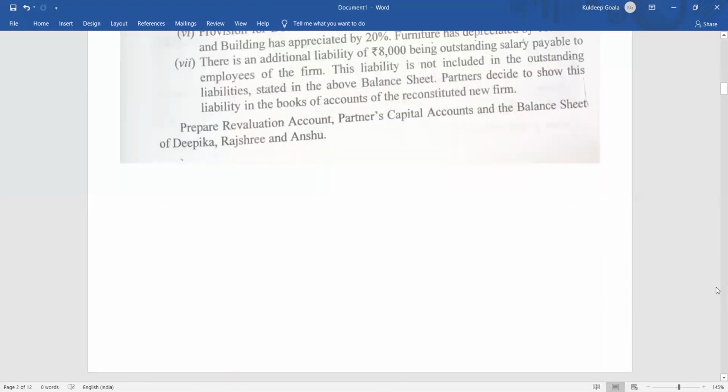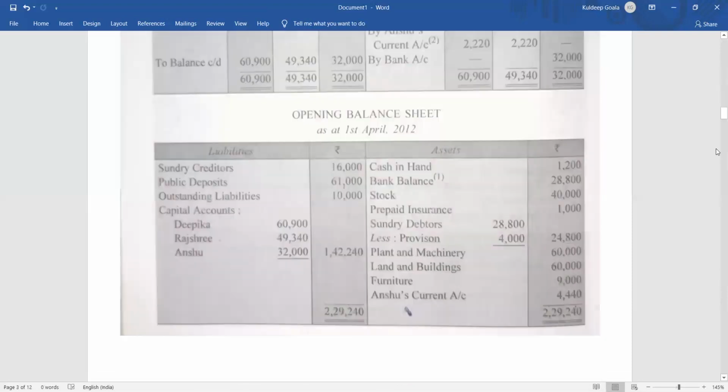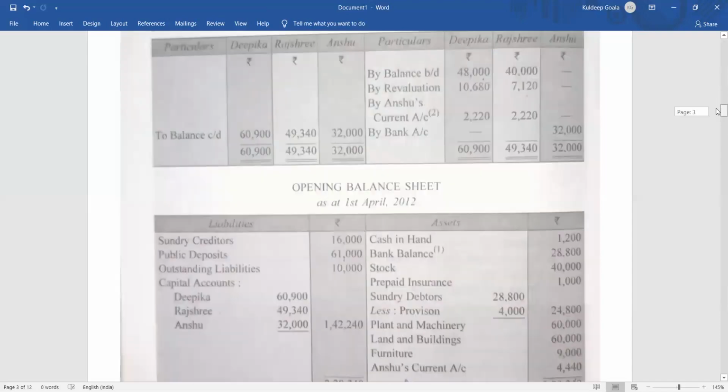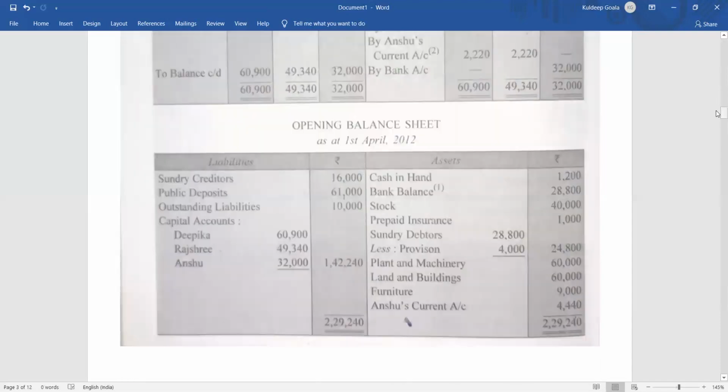And along with that, there will be the current account balance, because the current account balance will appear on the asset side. Why? Because it is a debit balance of Anshu, debit balance of current account. It always appears on the asset side. Debit balance of capital you will not get now. You will get it when you study the insolvency of a partner, insolvency of a firm. Now you will only get the current account on the asset side, because this is nothing but the debit balance of current account.